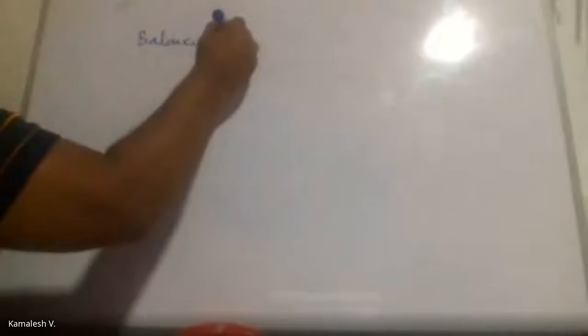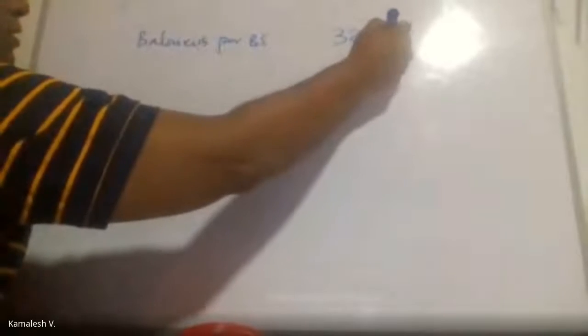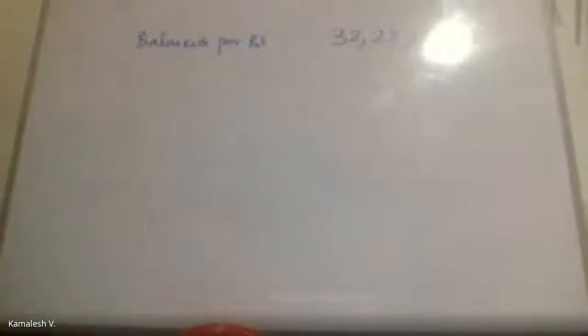Right. So if you have started with the balance as per bank statement, it will be 32,237, correct? Yes.